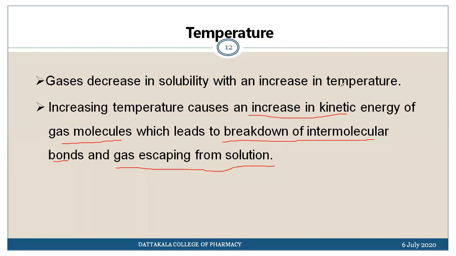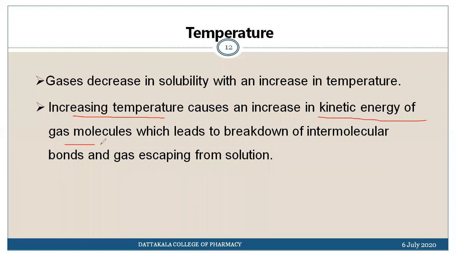Already we have explained this factor, how solubility is influenced by temperature, under factors affecting solubility. Okay, from this one sentence we can write one page. If you just understood these key points: on increasing the temperature, what happens? The kinetic energy of the gas molecules increases. And as the kinetic energy of gas molecules increases, the intermolecular bonds start to break down.